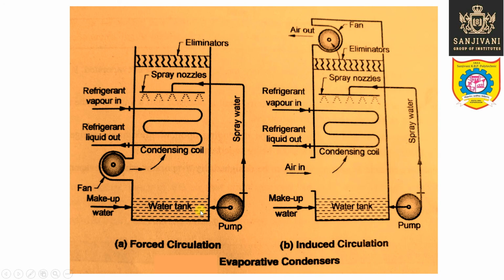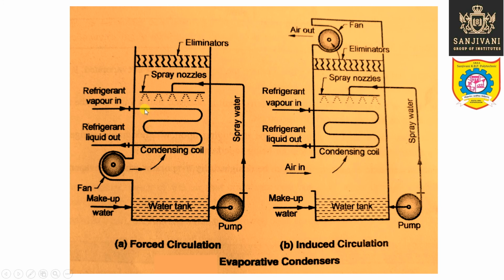So we are having a water tank, and water is pumped, and this is the header, and the water is sprayed through the nozzles. Spray of water we are obtaining, and thus this air comes in contact with the water. Part of this water evaporates due to the stream of air moving in the upward direction, right? And part of this water evaporates, and the heat of evaporation is taken from the condenser coil, and ultimately